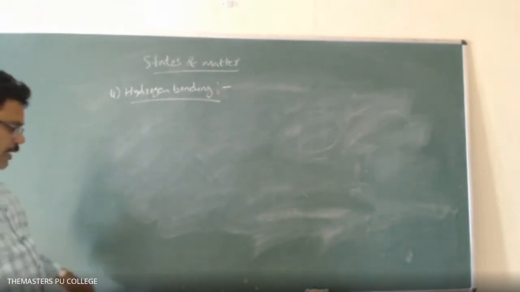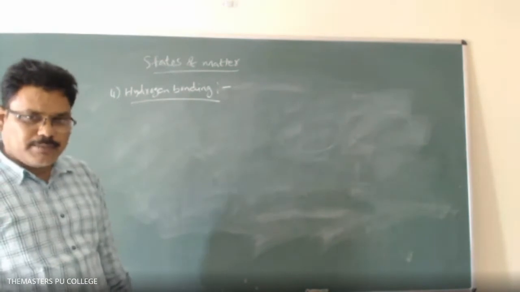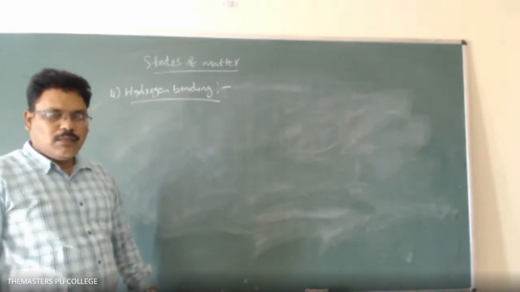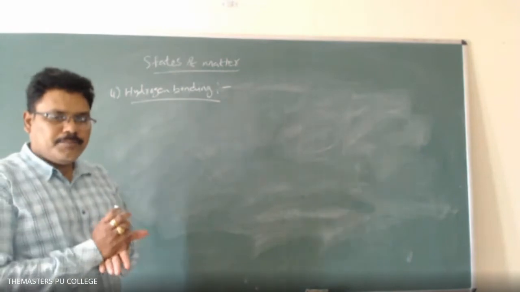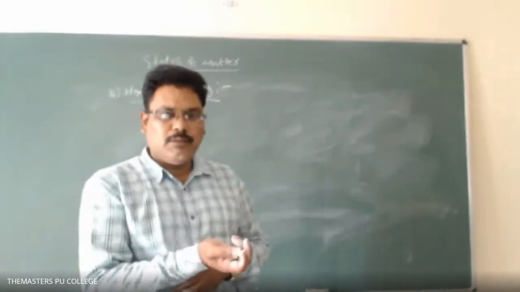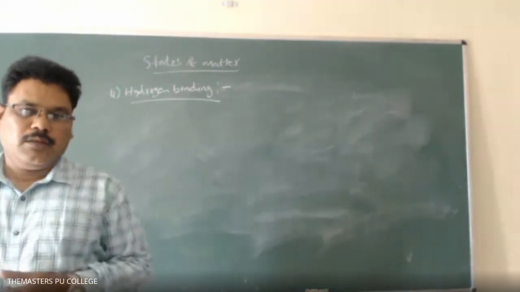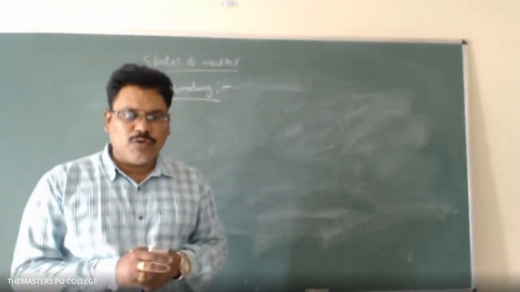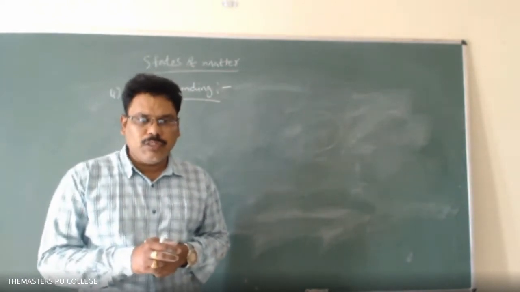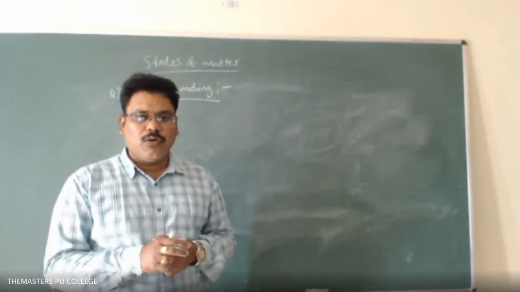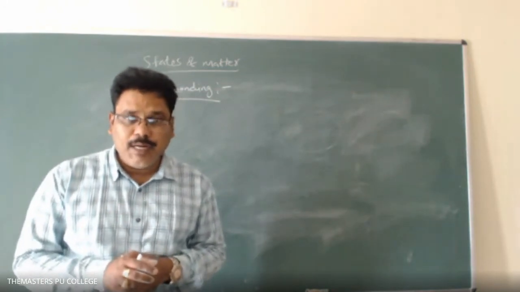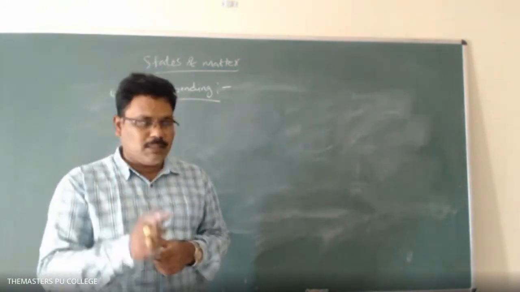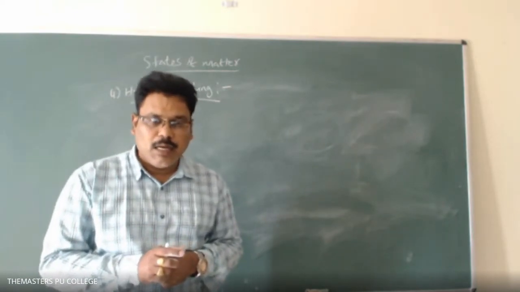So already you learned in chemical bonding what hydrogen bonding is. What is hydrogen bonding? When hydrogen is attached to a more electronegative atom. The electrostatic attractive forces present between a hydrogen atom and a more electronegative atom of different molecules of the same substance is known as hydrogen bonding.